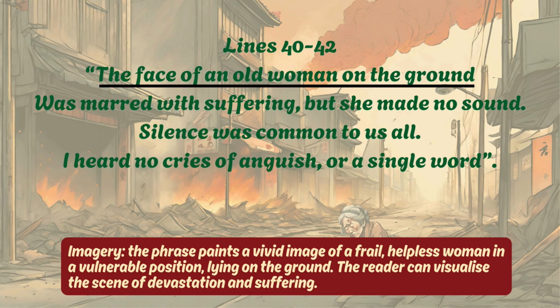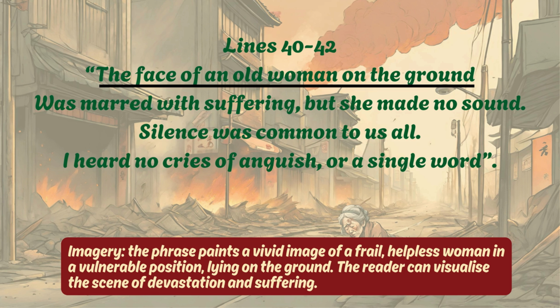Next, "the face of an old woman on the ground was marred with suffering, but she made no sound. Silence was common to us all. I heard no cries of anguish or a single word." In this line, the phrase, "the face of an old woman on the ground," is an example of imagery because it paints a vivid image of a frail, helpless woman in a vulnerable position lying on the ground.